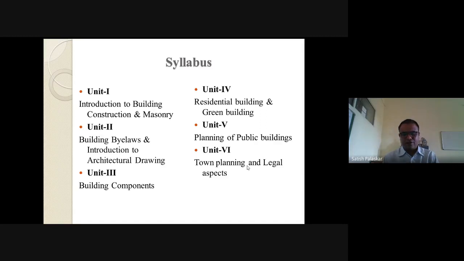In the A part, introduction to building construction, as per the National Building Code, how to define a building, then different types of building. We will see residential building, public building, educational building. But as per the National Building Code, how the buildings are classified will be included in part A, and one small introductory part on automation is also included in A part. The B part of unit number 1 consists of masonry.